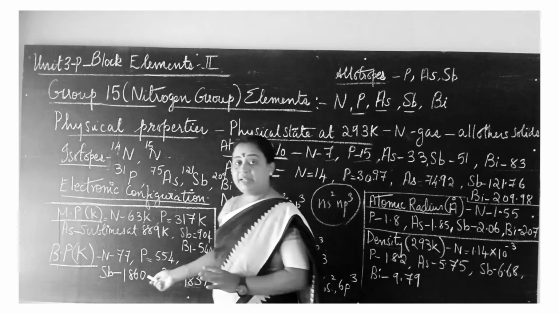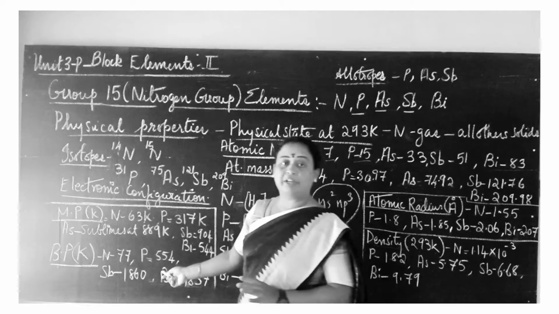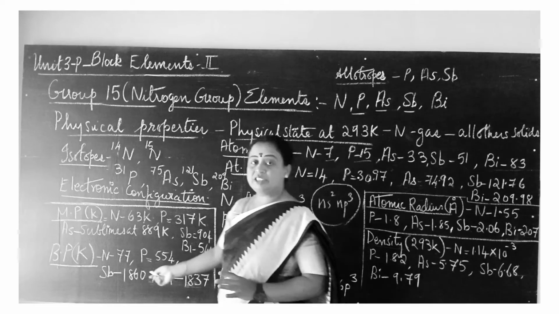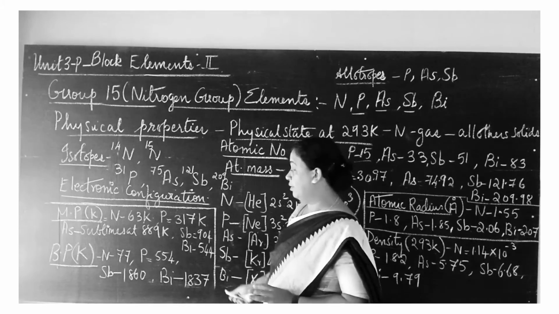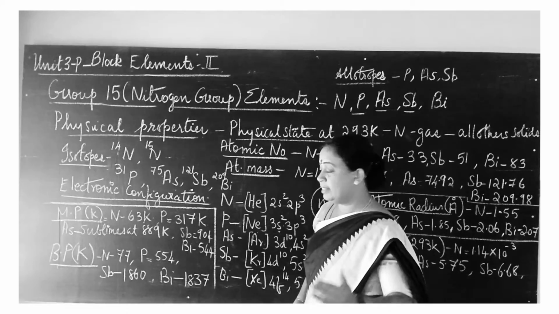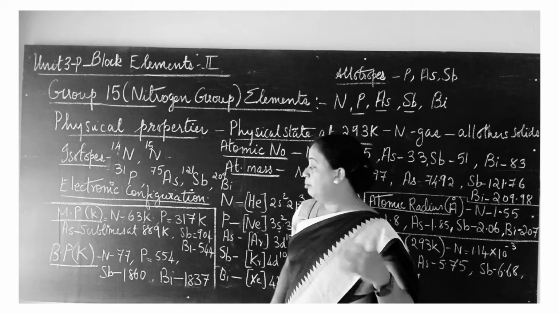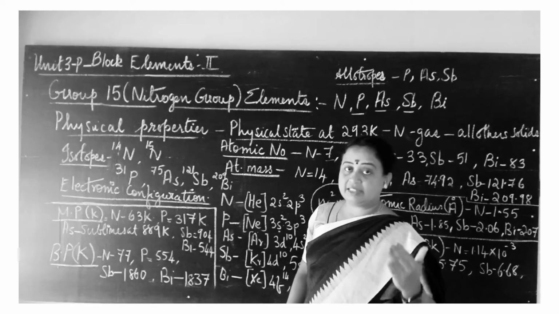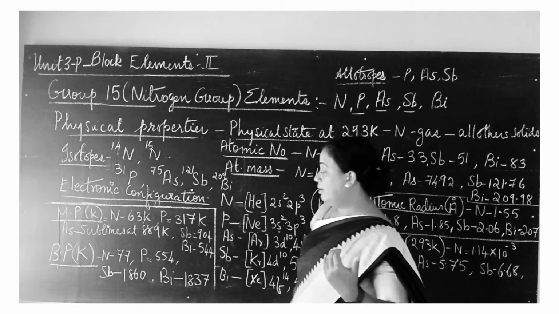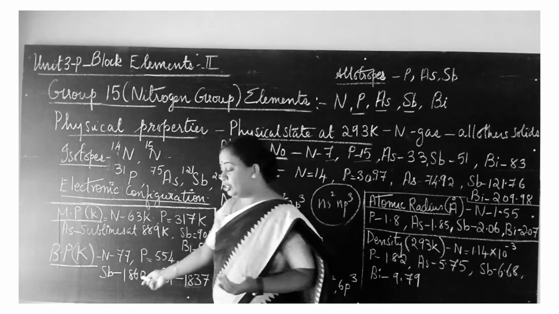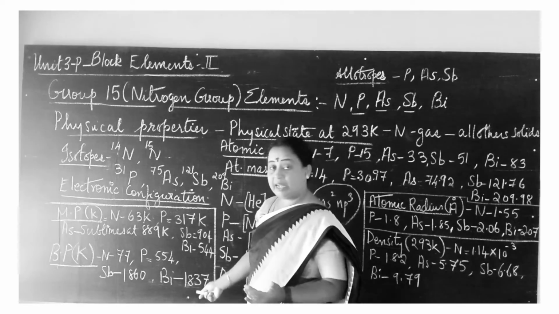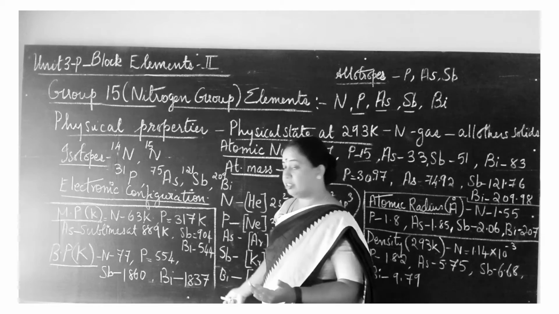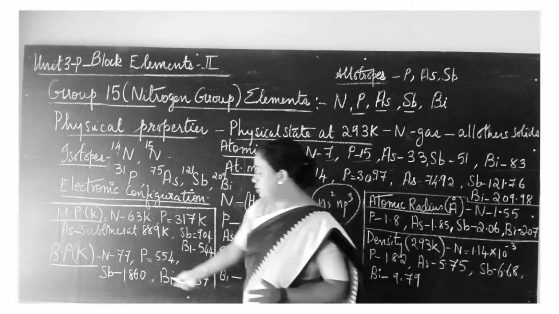Similarly for the boiling point, which is also measured in Kelvin. For nitrogen the boiling point is 77 Kelvin, phosphorus 554 Kelvin. Coming down the group, the boiling point also increases; that is the general trend. Up to antimony the boiling point increases, but from antimony to bismuth it decreases.